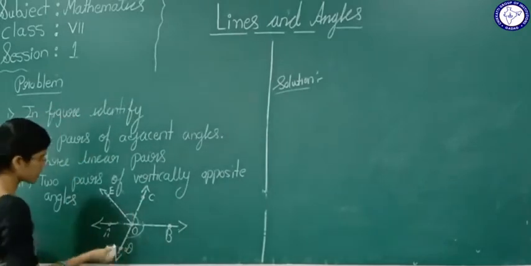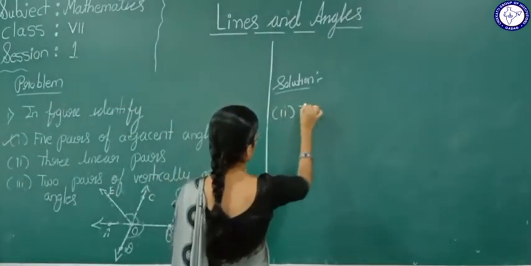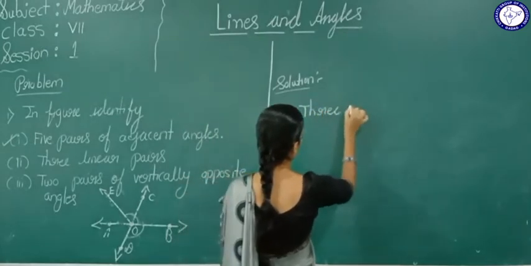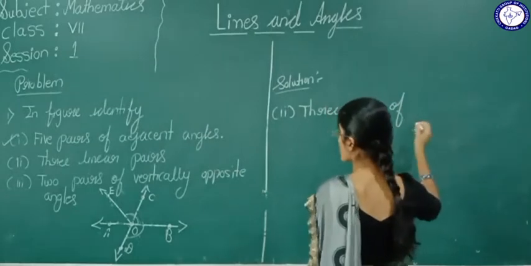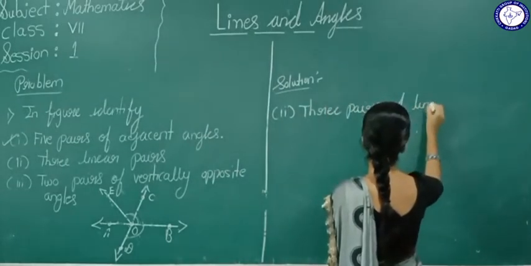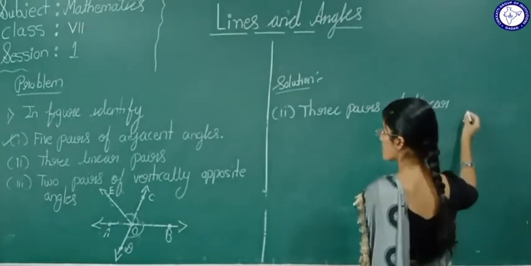Now see here. First I will write here, 3 pairs of linear pairs are.